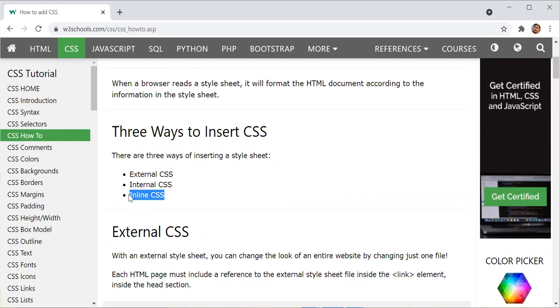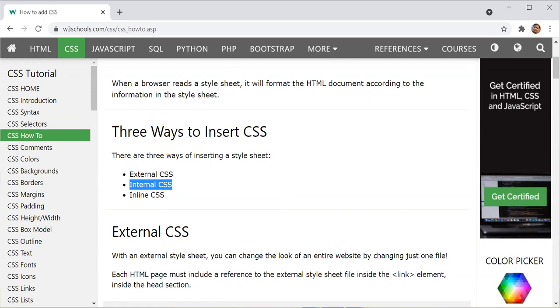Can anyone discuss inline with me? Inline means the style which we write under a paragraph or div.